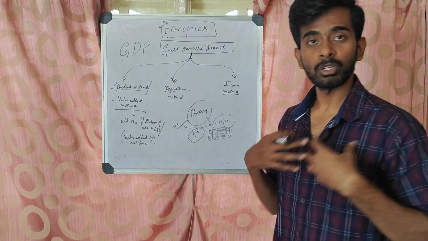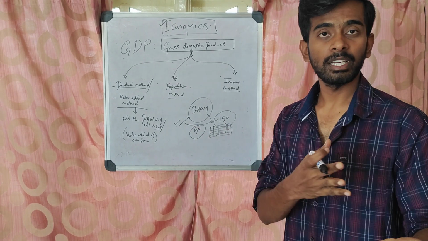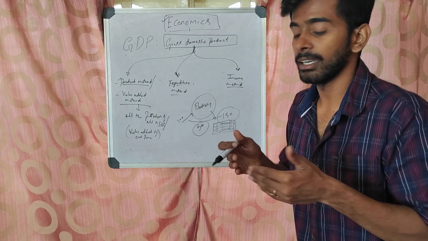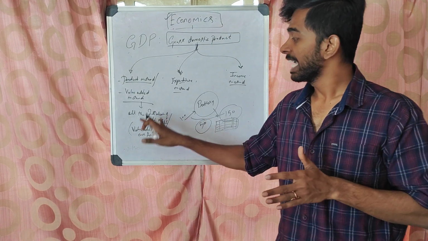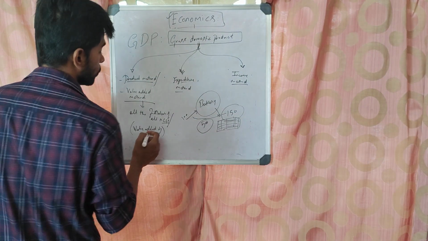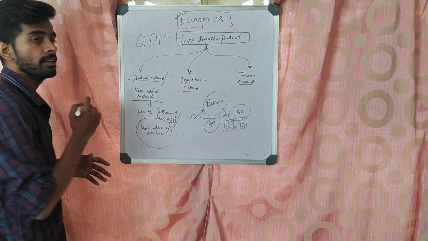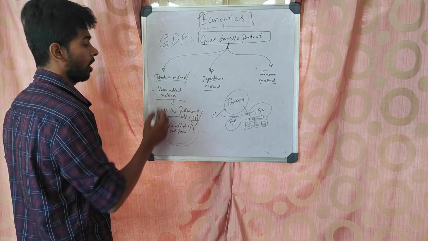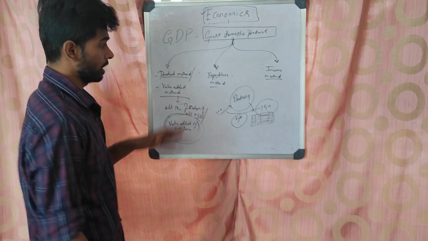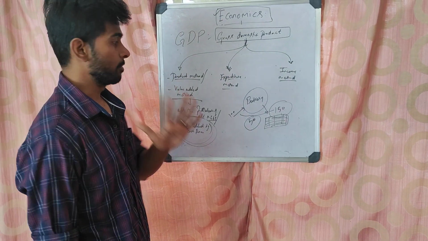Each and every firm will be adding their own values. I take something, I produce something, and in between the price varies. And what is value added? What value am I adding to the product? That is taken. Every firm will add a value. If you calculate all the value added by all the firms, then you will get the GDP, or the final product. This is the product method, or value added method.